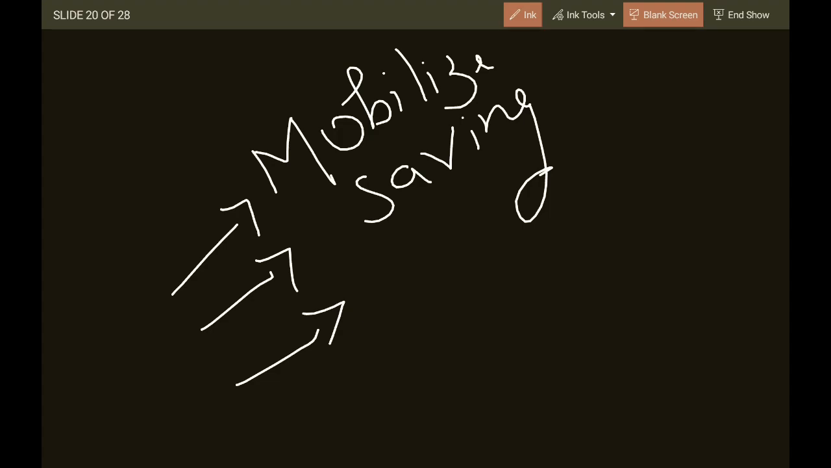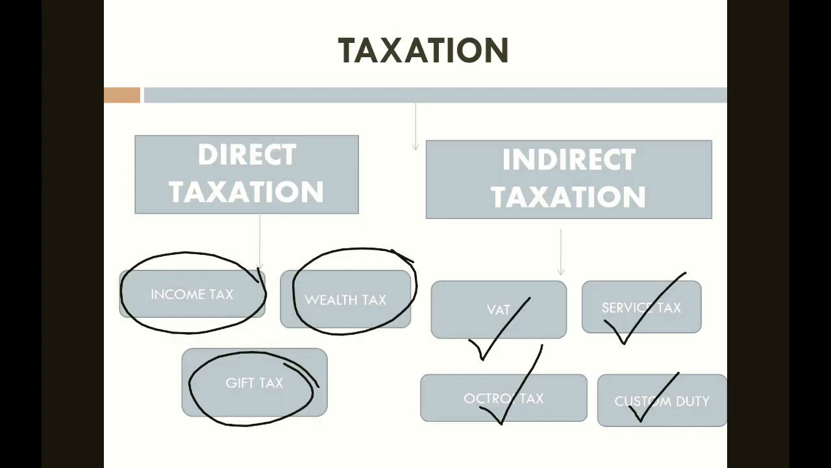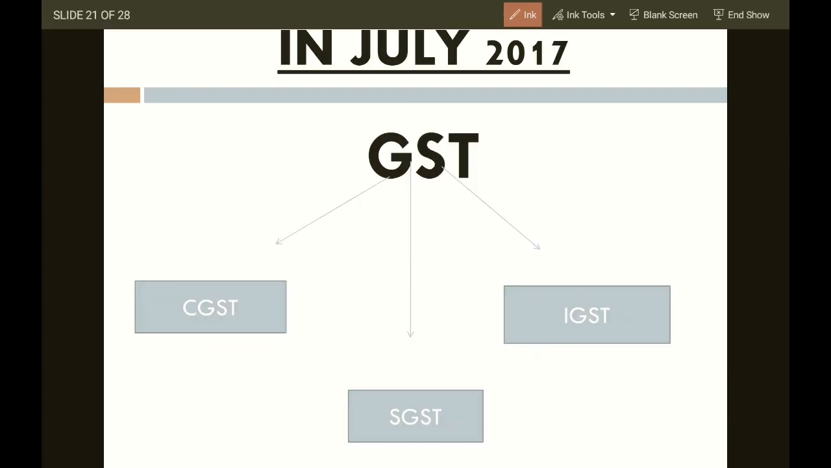Okay. To bring equality of income and wealth. Income and wealth should be equal. Taxation is complete. Now, in July 2017, there was an introduction of GST, Goods and Services Tax.